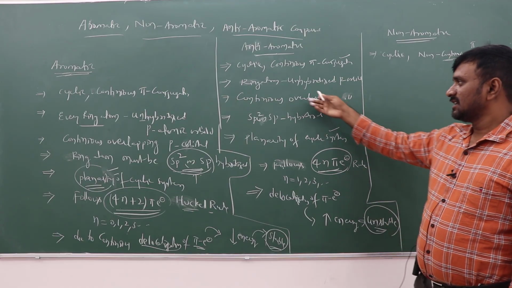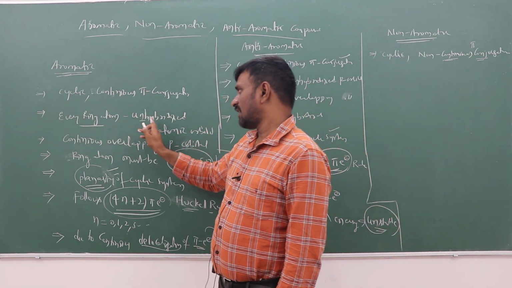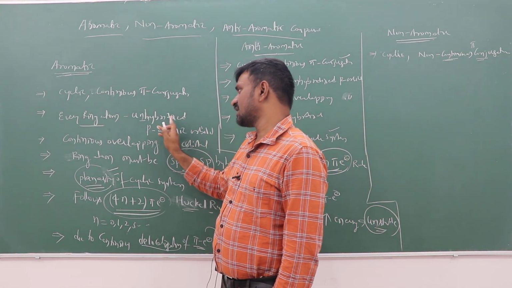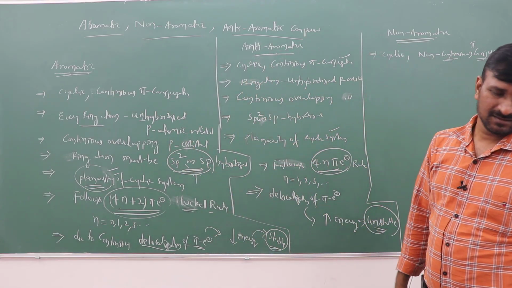That means every ring atom would have an unhybridized p atomic orbital, but here the unhybridized p atomic orbital is not there.